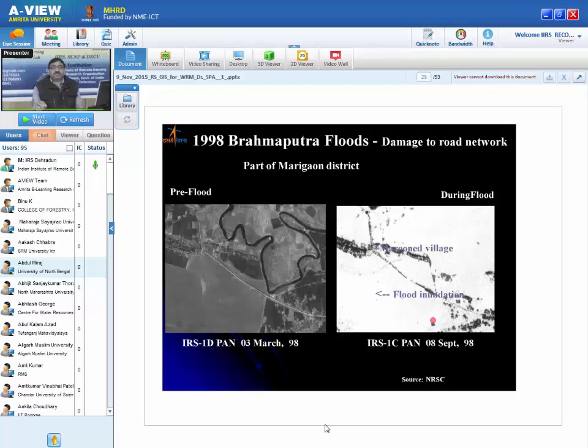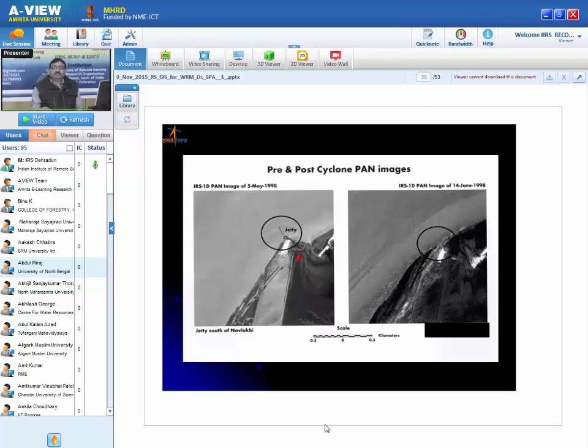This is a very important thing. Earlier, there was no other option. Generally, whenever there was a flood, trucks or lorries were going, but they were stranded, because they didn't know the road was damaged. But now with the help of satellite images, we can find out which road is damaged. Is there any alternate route? If not, then there is only the option of helicopter dropping relief. So this is very important information for the relief people. This is again one example: the jetty is visible before the cyclone, and after the cyclone the jetty is not visible.